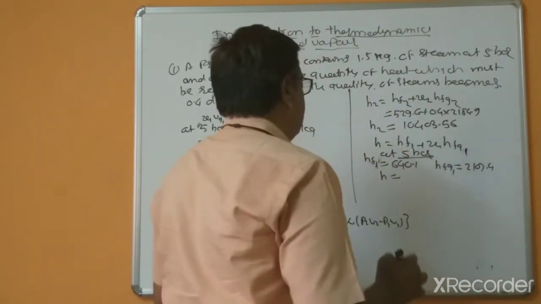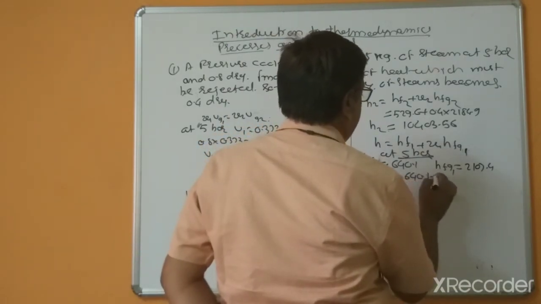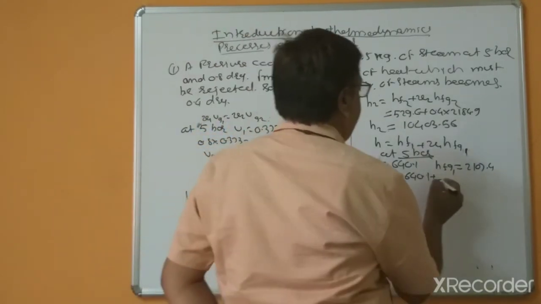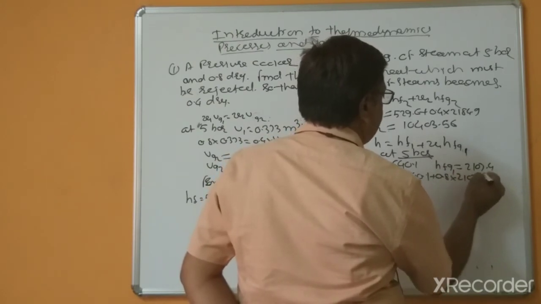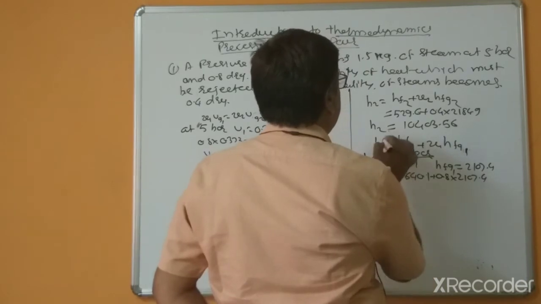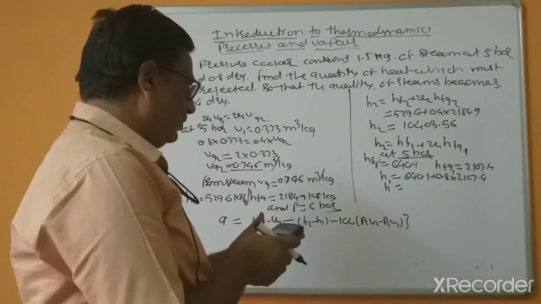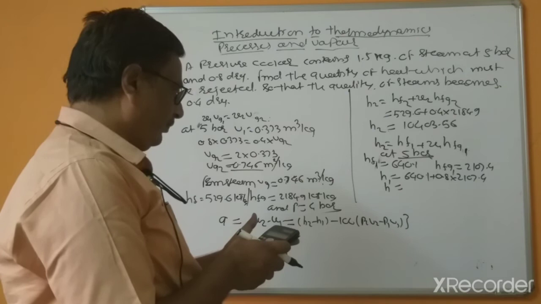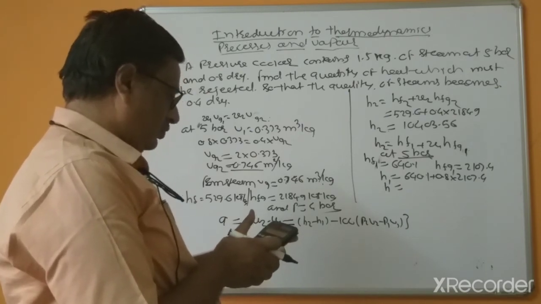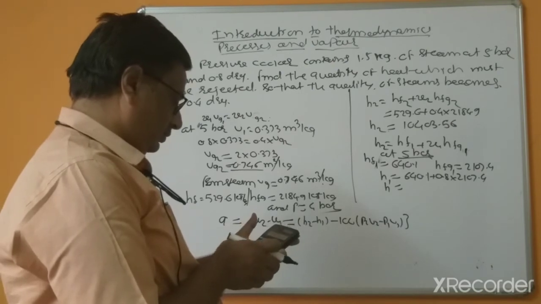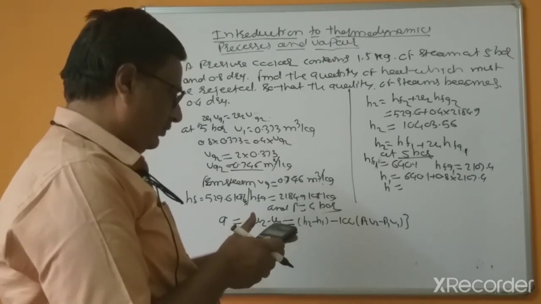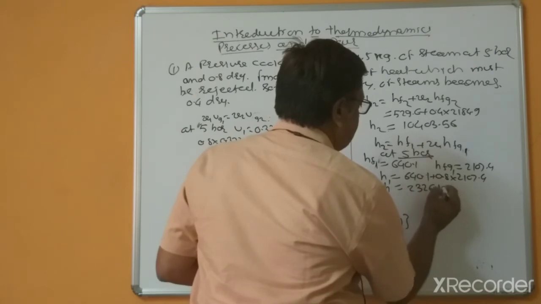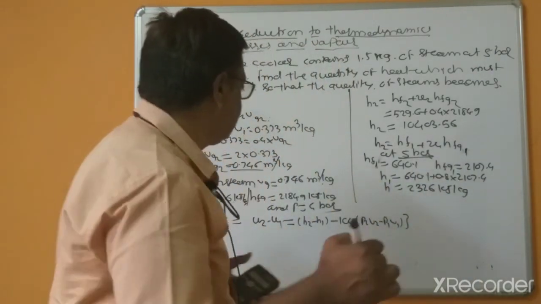So H1 equals 640.1 plus x1, which is 0.8, times 2107.4. H1 equals 2107.4 multiplied by 0.8 plus 640.1, which is equal to 2326 kilojoule per kg, right?